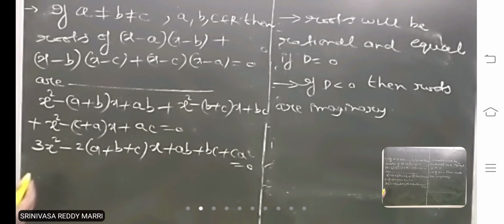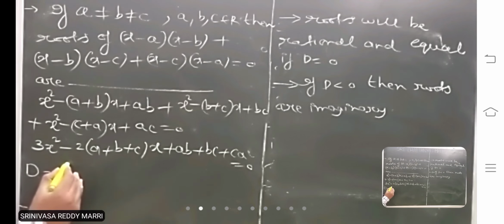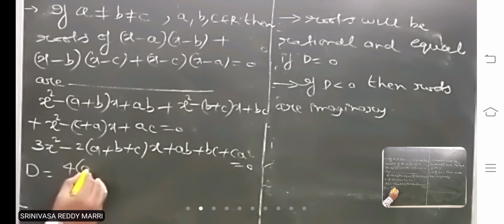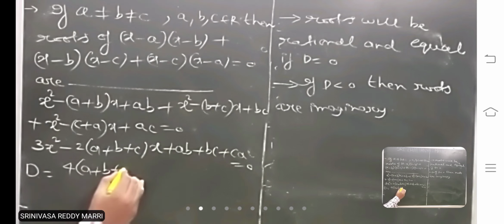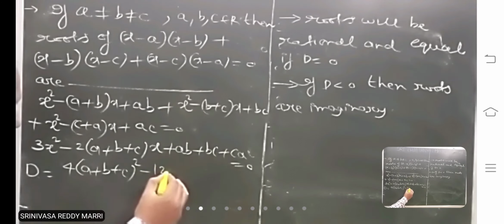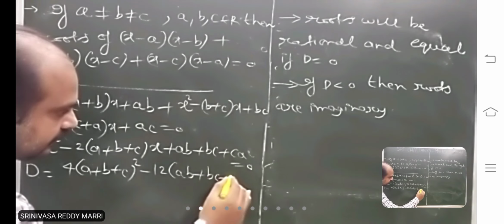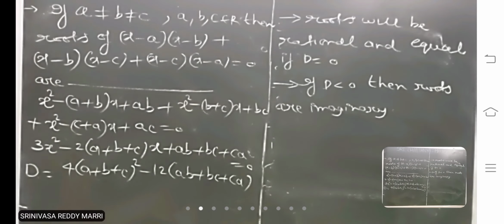Now to discuss the nature of the roots, we have to find the discriminant, b square minus 4ac. Here b square is minus 2 into (a plus b plus c) whole square, minus 4 into 3, that is 12, into (ab plus bc plus ca).